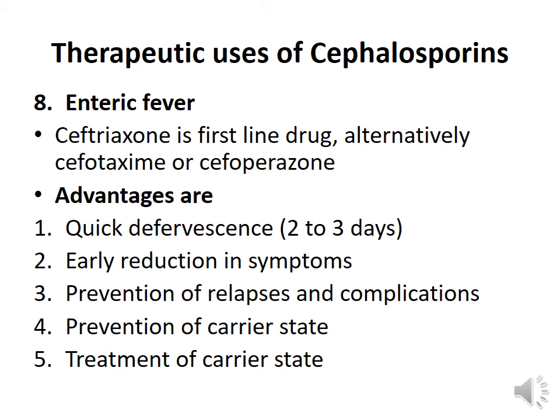Now, these compounds, ceftriaxone, cefpodoxime, cefoperazone, they are preferred over fluoroquinolones. They are preferred over even other drugs like cotrimoxazole, ampicillin, and even chloramphenicol. So what you have is multi-drug resistant Salmonella typhi. Because of this multi-drug resistance towards fluoroquinolones, cotrimoxazole, ampicillin, and chloramphenicol, ceftriaxone, cefpodoxime, cefoperazone are the first line drugs.